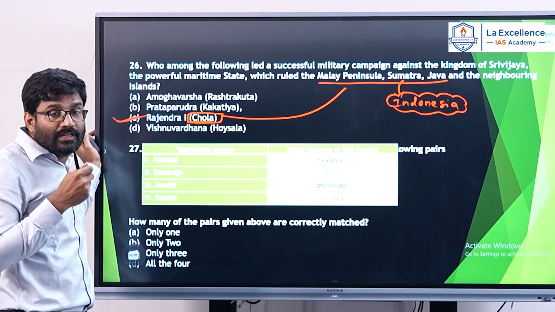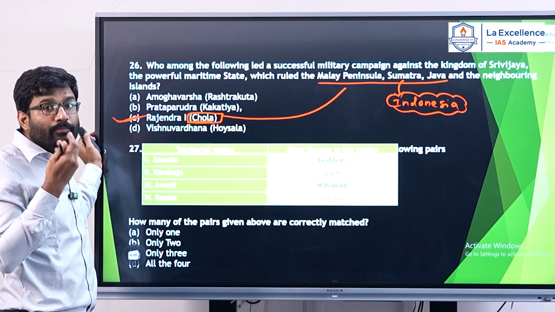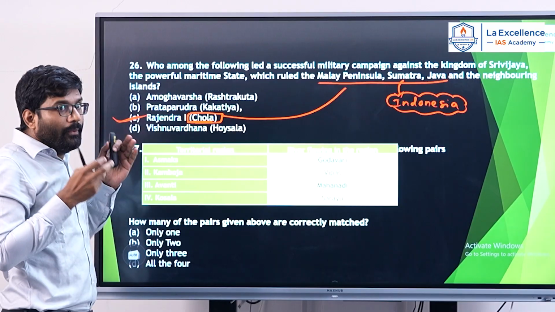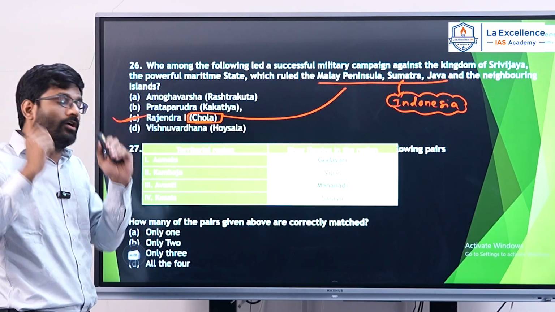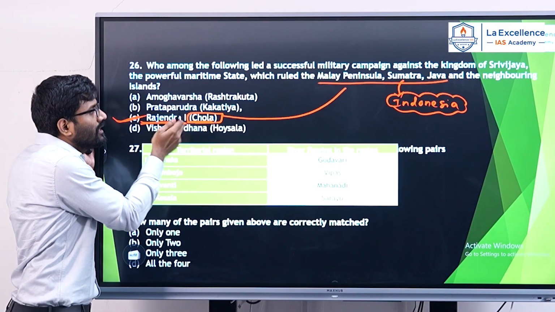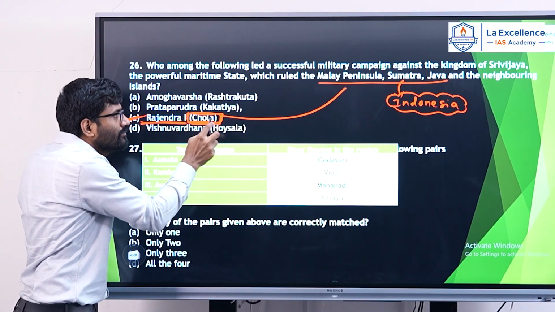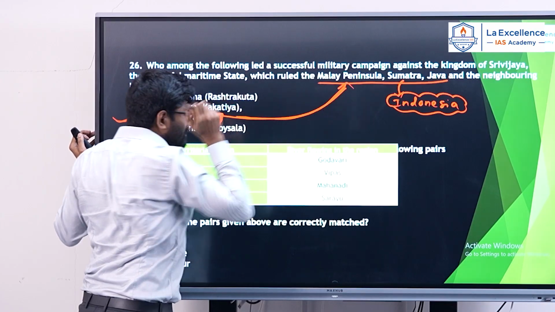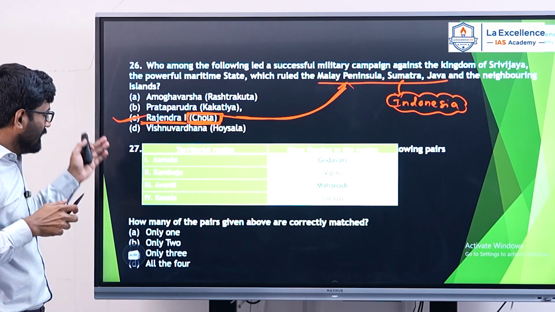Rajendra I, who took the title Gangaikonda Cholapuram. He even defeated the Palas of Bengal also. So my answer will be Rajendra I. Even if you don't know Rajendra I, by looking at the dynasty name, easily you can derive an answer. This is a PYQ answer.